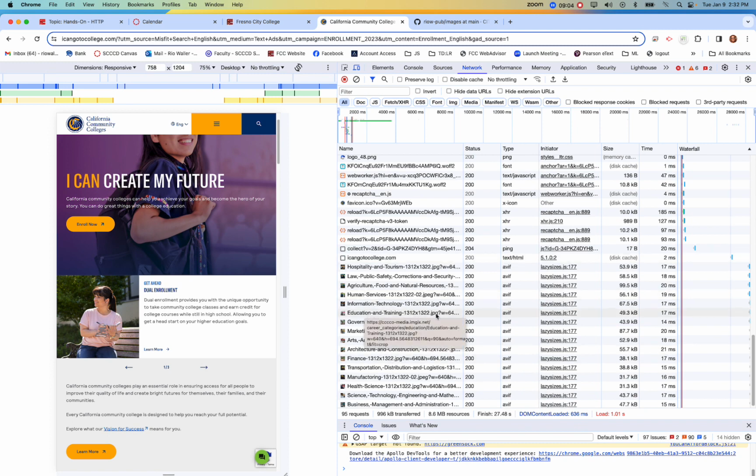The California Community College site took 95 resources. Right, it had to transfer 996 kilobits. The total resources was 8 kilobytes.